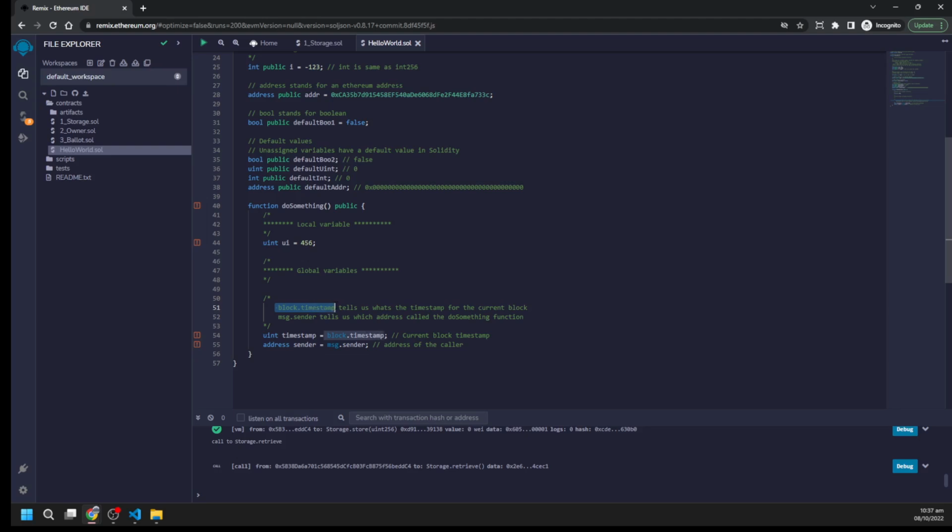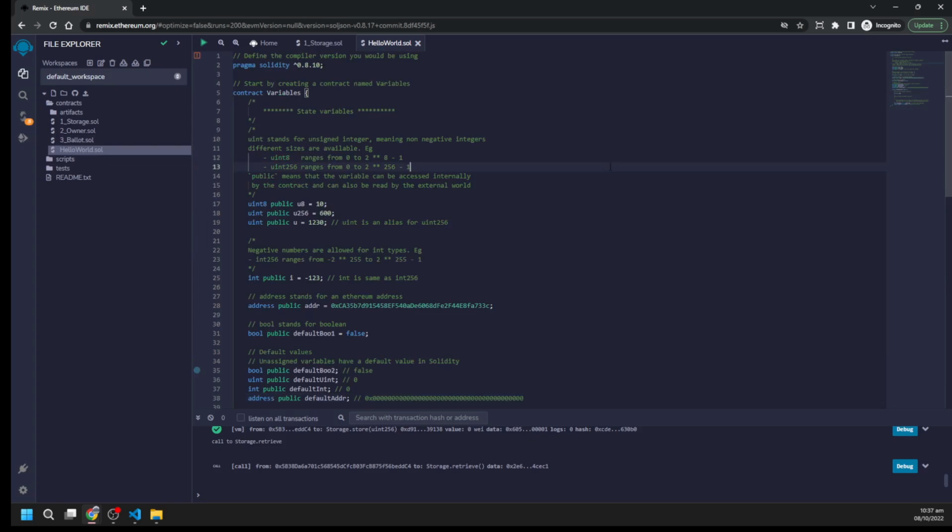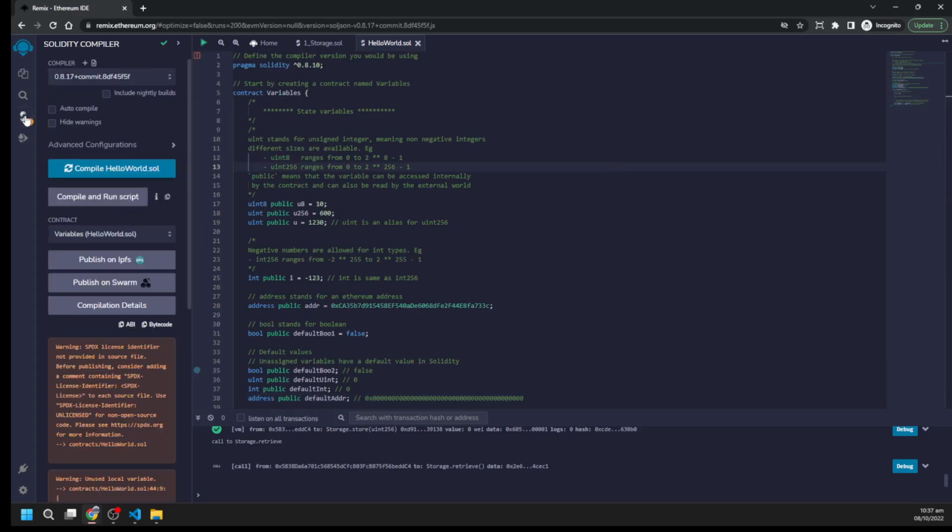Global variable block.timestamp tells us the timestamp of the current block, in Unix format. Message.sender tells us which address called the doSomething function, and it has the address of the one who is calling this function.